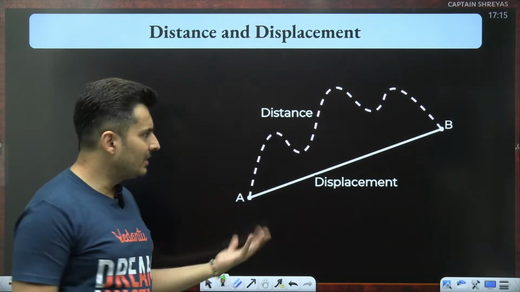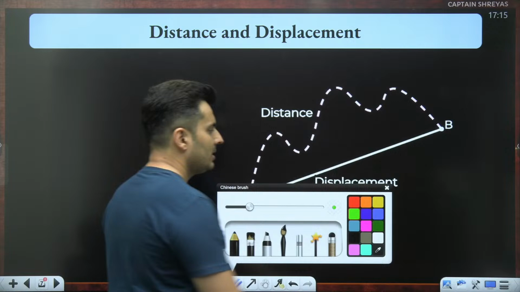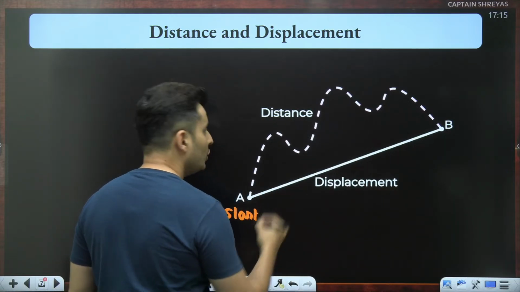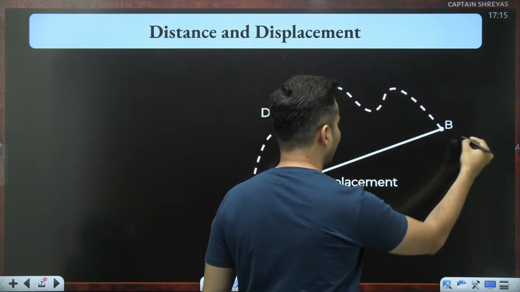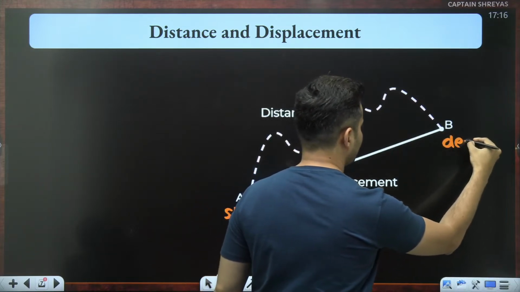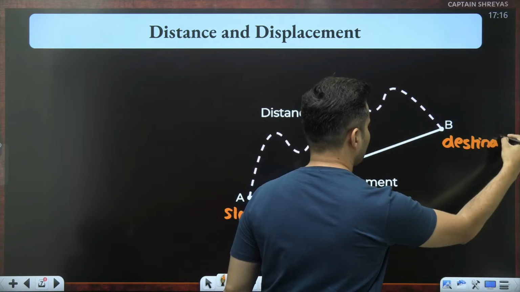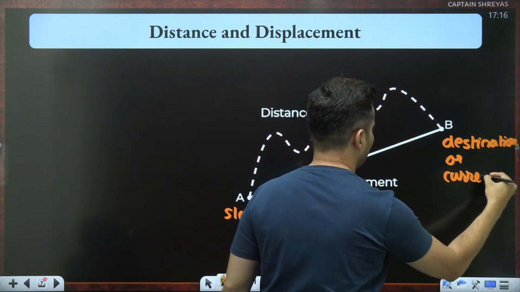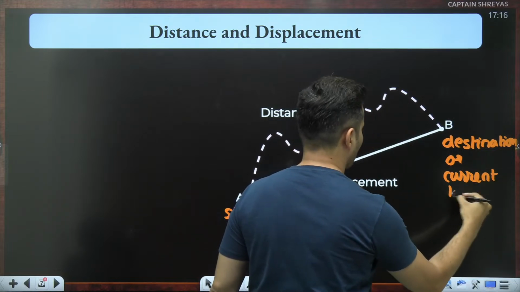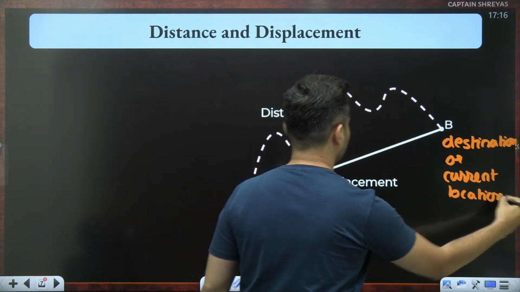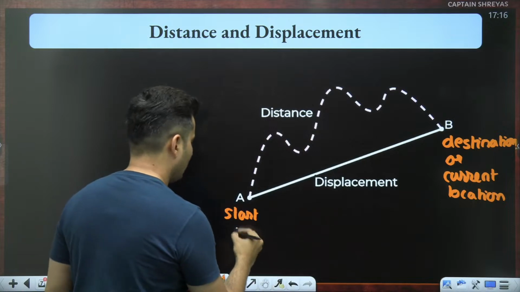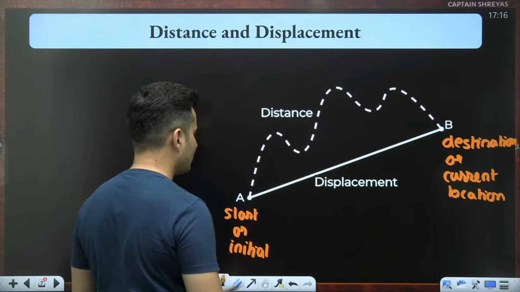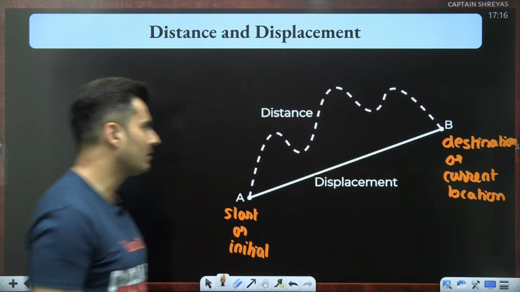Now, distance and displacement, very straightforward, guys. See, if you start at a point, so this is your start, and you've reached here, this is your final destination or current location. You started from here, basically this was your initial location, and this is your final destination. You started from here and you reached here.